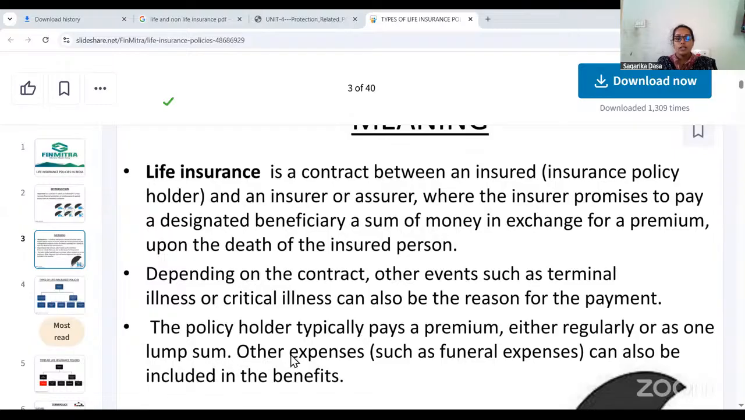Other expenses such as funeral expenses can also be included in the benefits. Other expenses means the expenses for the last rites after a policy holder passes away, the funeral expenses. Even those expenses will also be included in the benefits which the insurance company will pay to the policy holders.